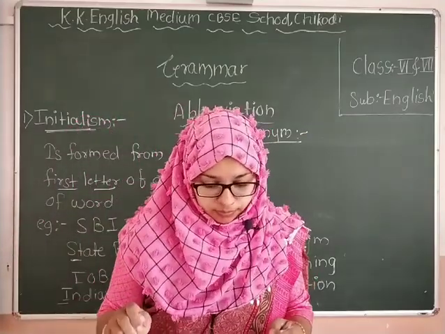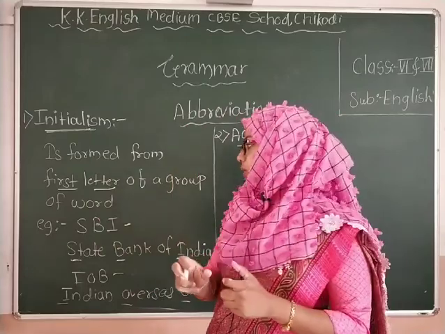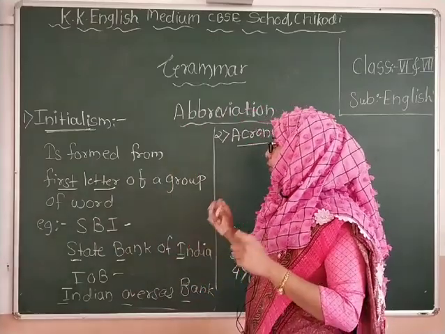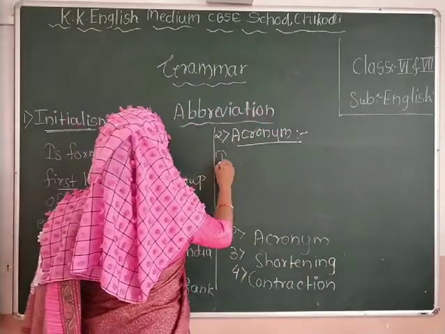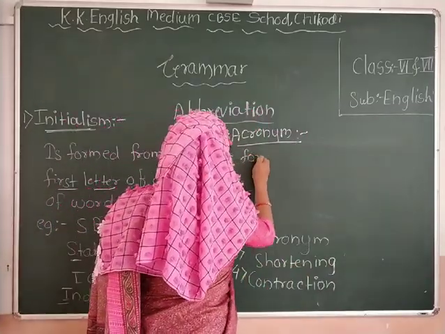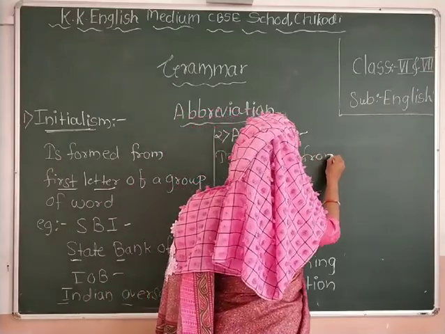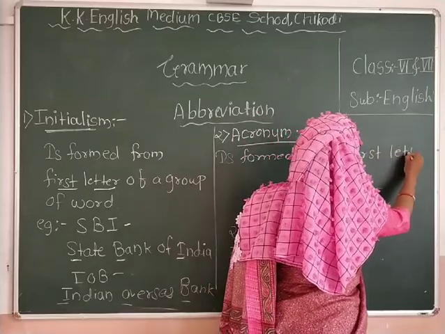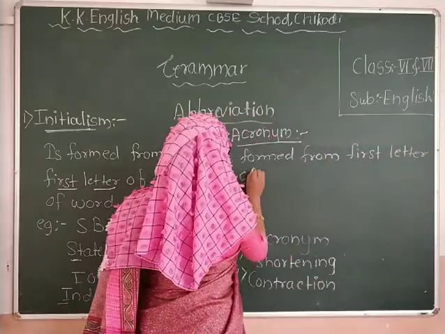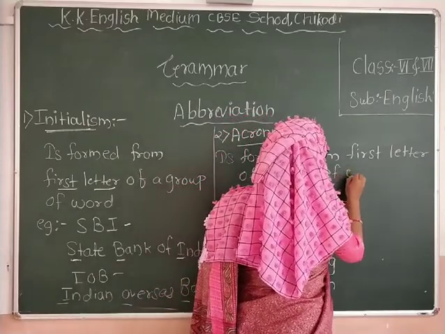It is formed from the first letter of a group of words, like that only. First letter of a group of words.